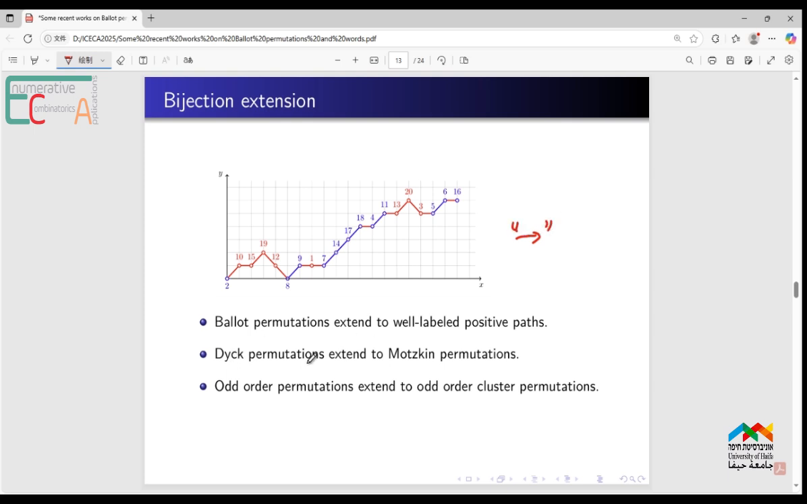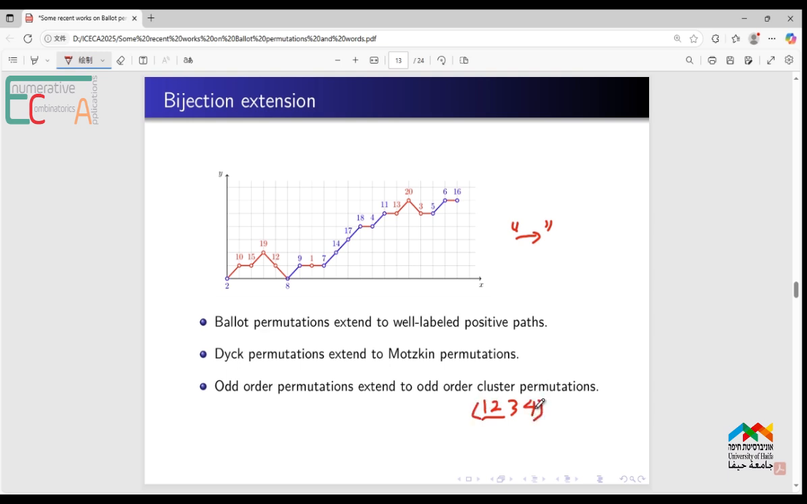And Dyck permutations with horizontal steps extend to Motzkin permutations, and odd-ordered permutations extend to odd-ordered cluster permutations. It means that if there are more than 2 numbers in a cluster, it only takes 1 place. So 1, 2 cluster, 3, 4 is an odd-ordered cycle.